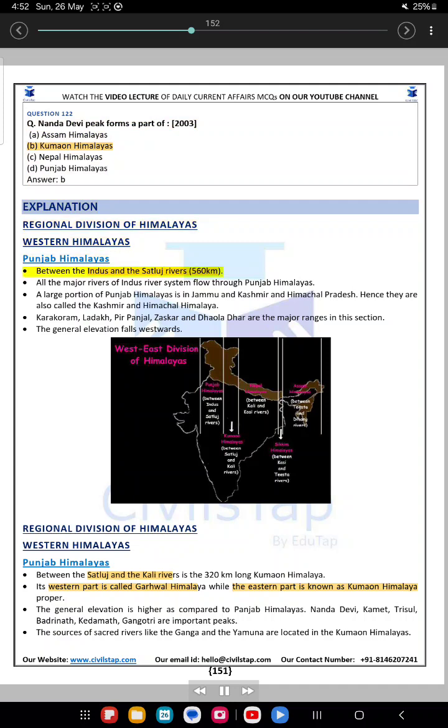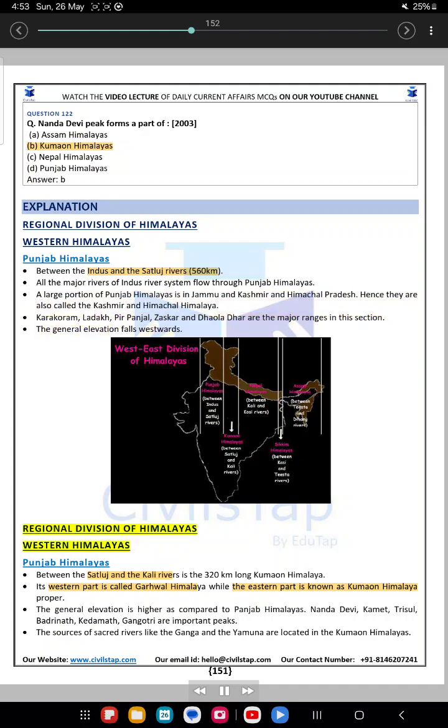Punjab Himalayas. Between the Indus and the Satluj rivers, 560 kilometers. All the major rivers of the Indus river system flow through the Punjab Himalayas. A large portion of the Punjab Himalayas is in Jammu and Kashmir and Himachal Pradesh, hence they are also called the Kashmir and Himachal Himalaya. Karakoram, Ladakh, Pir Panjal, Zaskar and Dhauladhar are the major ranges in this section. The general elevation falls westwards.